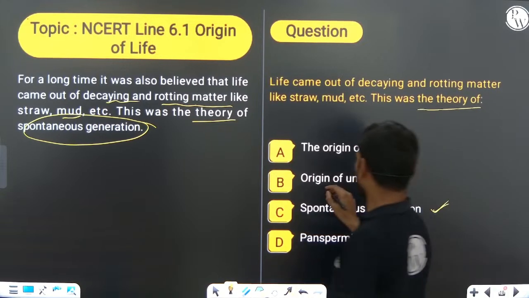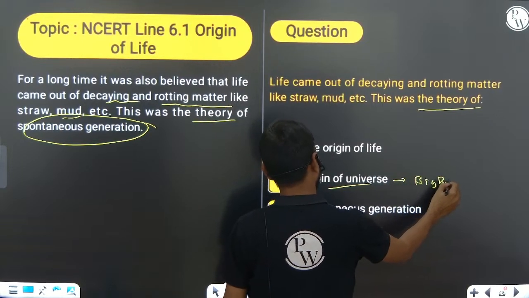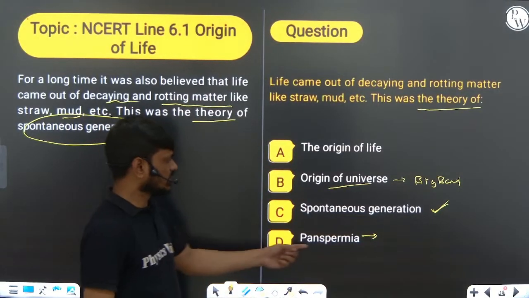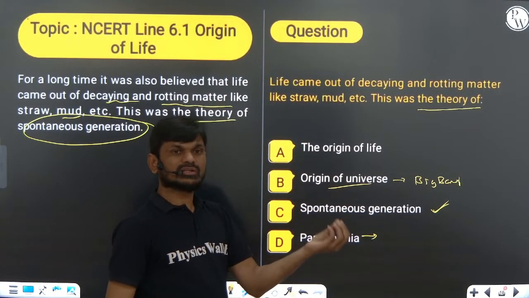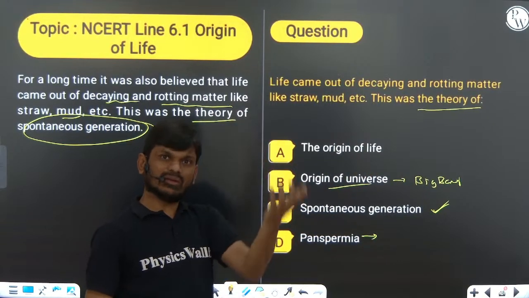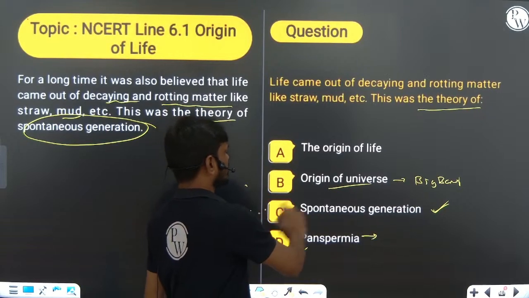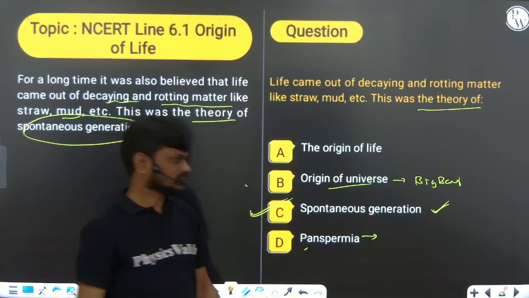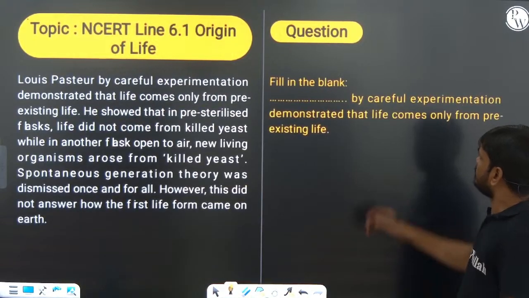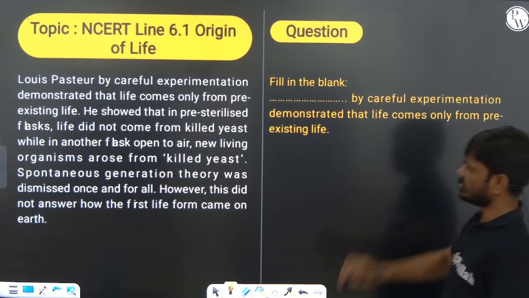Origin of the universe is explained by the Big Bang theory. Panspermia says life might exist in resistant spores, reach the surface of Earth and develop into living organisms. Careful experimentation demonstrated that life comes only from pre-existing life.